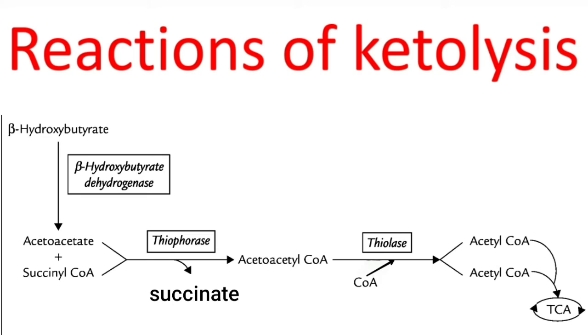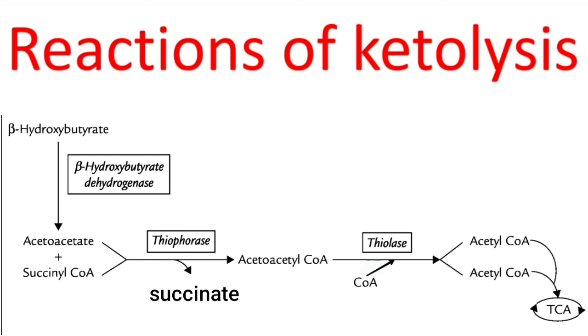Now the acetoacetate, which is formed from the beta hydroxybutyrate, or acetoacetate which is formed during ketogenesis, is now activated to acetoacetyl-CoA. This activation includes the addition of coenzyme A to acetoacetate, and the supplier or source of this coenzyme A is succinyl-CoA, which is supplied by the TCA cycle. So succinyl-CoA donates coenzyme A, which is required for the activation of acetoacetate, and this reaction is catalyzed by thiophorase.